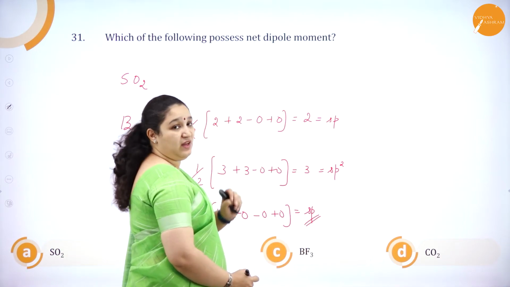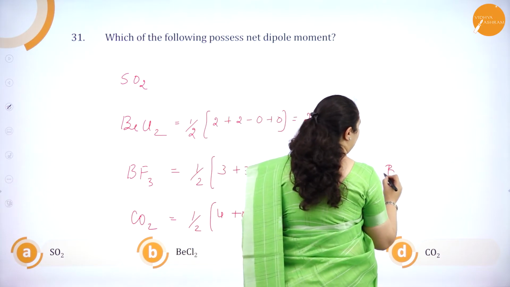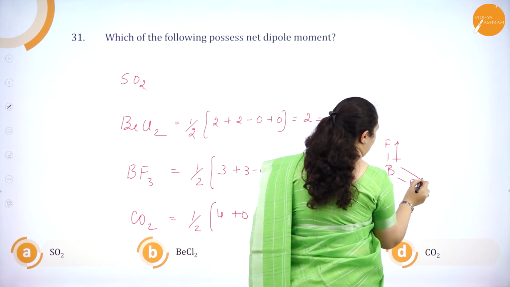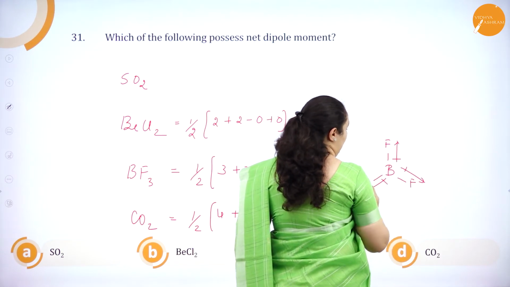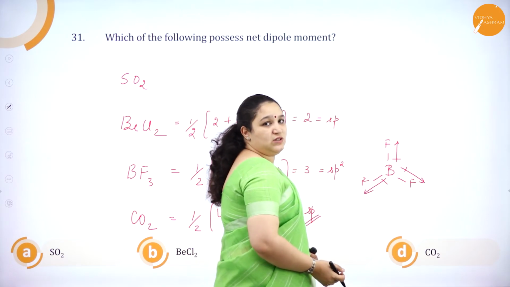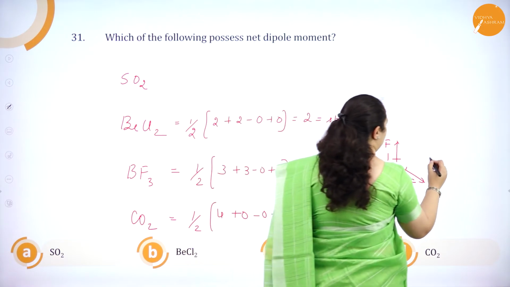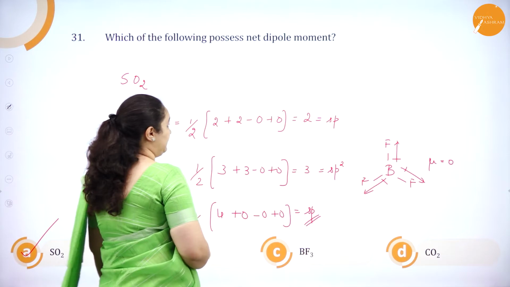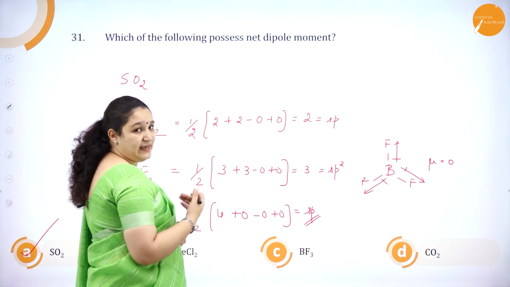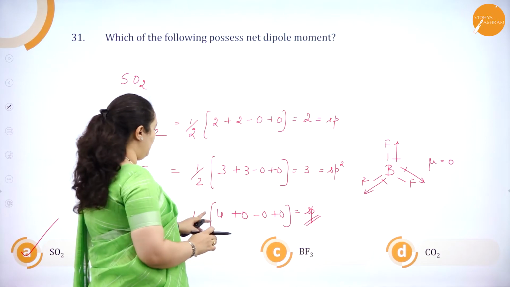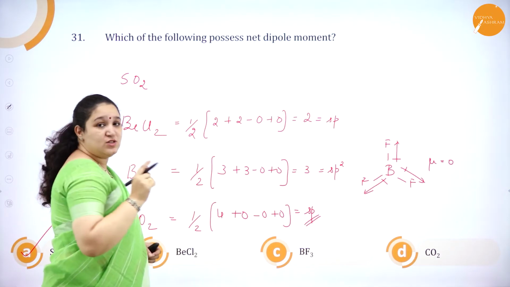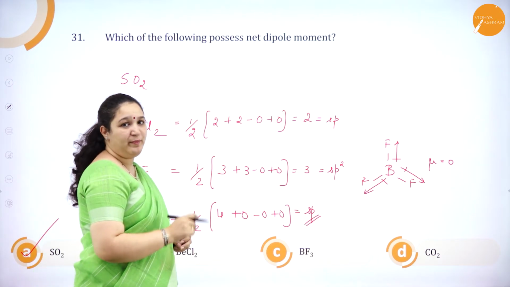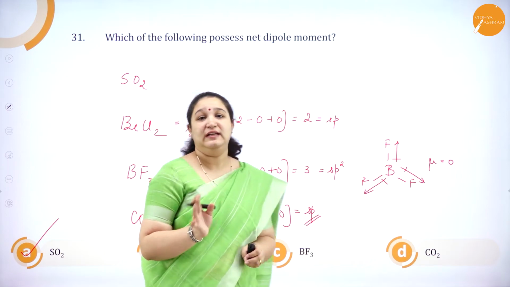Now, if you ask me about sp2, how is it? It is like this, with 120 degrees, fluorine and fluorine and fluorine. Dipole moment is a vector quantity. The sum of the two is equal and opposite to the third one, so the net dipole moment is 0. Only sulfur dioxide is the correct answer here. Without even calculating all of this, I can tell linear, equal and opposite, 0. Here also linear, so equal and opposite, it is 0. So SO2 is the correct answer, which has dipole moment because the structure is not linear.